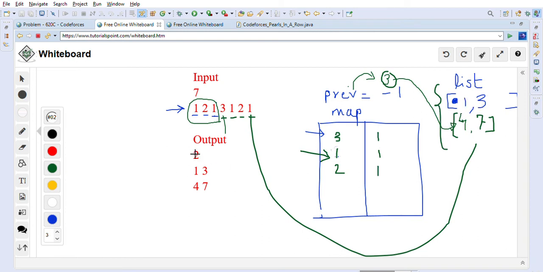First we take the size, total size divided by 2 is the number of partitions, and then we go through the pairs: 1 comma 3 we put here, and then 4 comma 7 we put here, right? So this is the approach to solve the Codeforces problem.